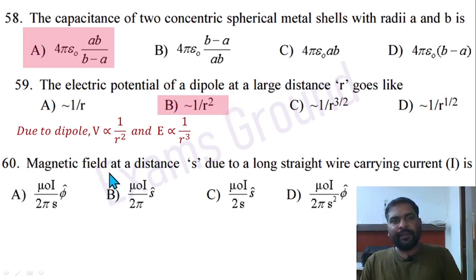Question 60. Magnetic field at a distance S due to a long straight wire carrying current I is. So it is mu naught I by 2 pi d. D is the distance. D is written here like S. So option A is correct. Mu naught I divided by 2 pi S phi cap.